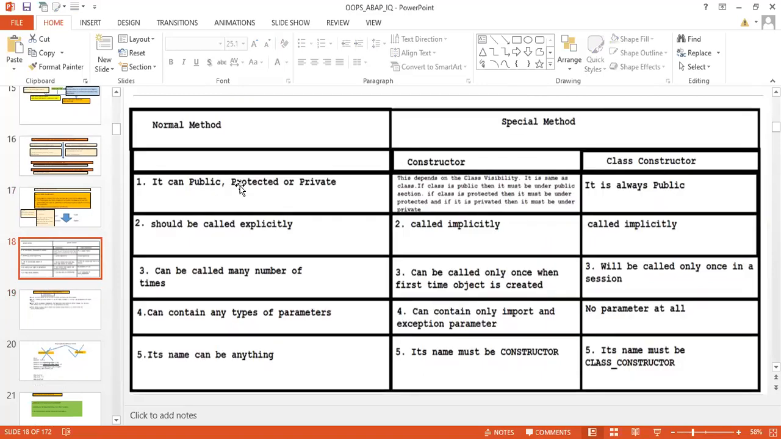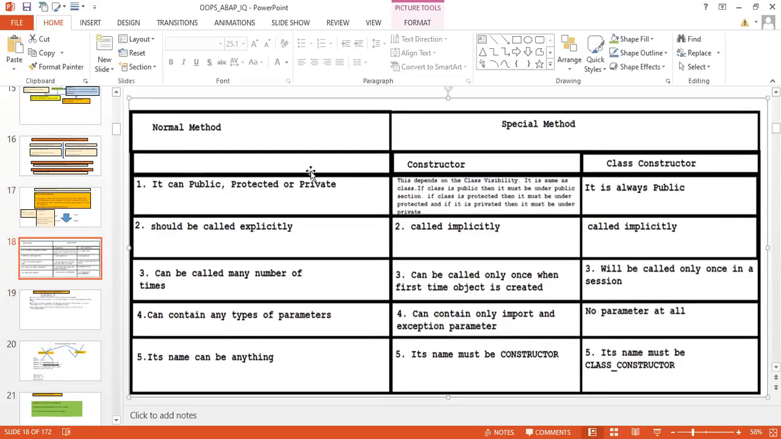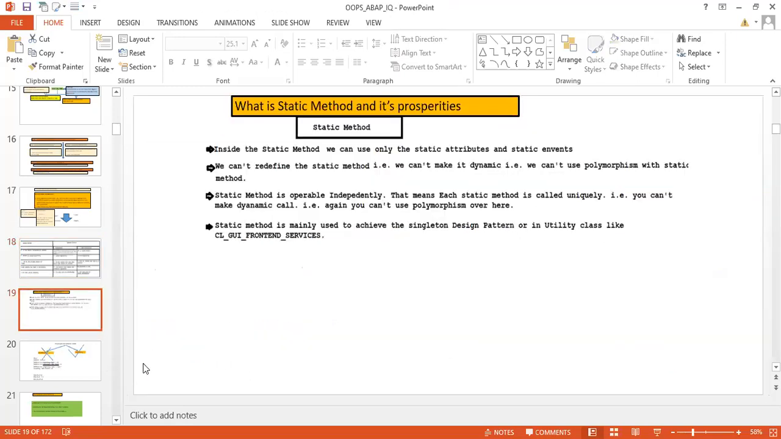Or there can be one more question like this: what is the difference between a normal method and a special method? Under a special method you have two methods, constructor and class constructor. And under normal method, you know the normal method, what is there in the class, right? If you don't know, subscribe to my OOPS ABAP course, there you will understand everything.